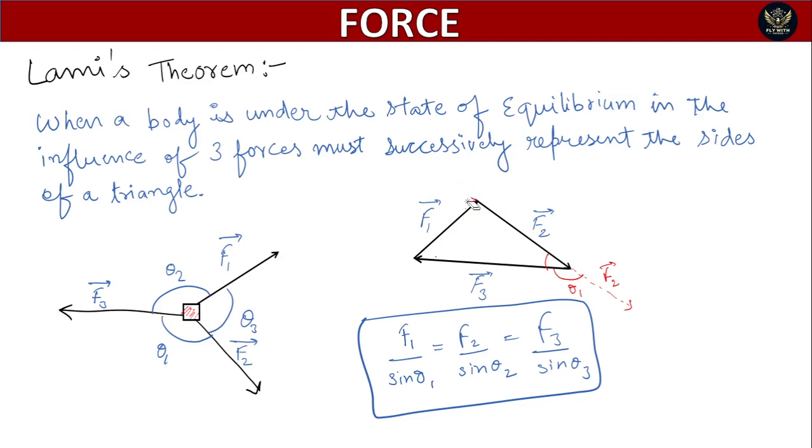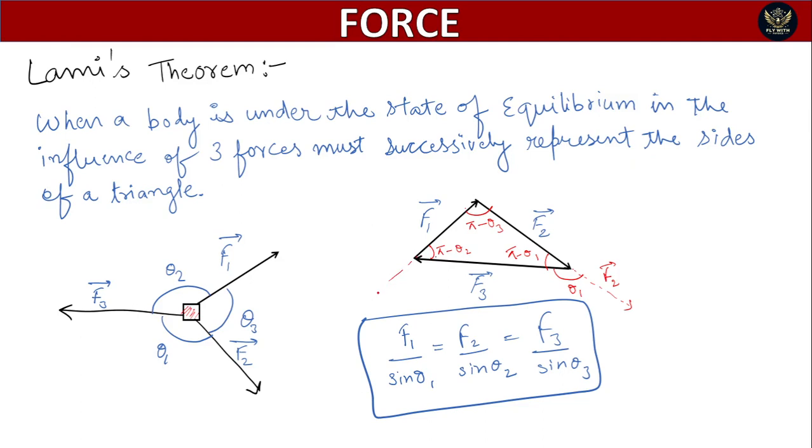Okay, just a minute. We can simply say that if this is theta 1, then this is pi minus theta 1, and if we talk about F3, then this one becomes pi minus theta 3, and this one becomes pi minus theta 2.